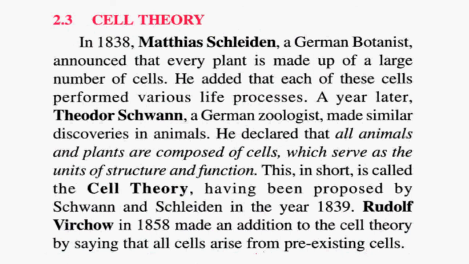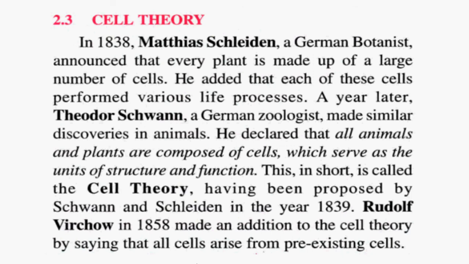We know that our structures are performing functions, and we are carrying out activities. That is why we say that cells are the structural and functional unit of life.